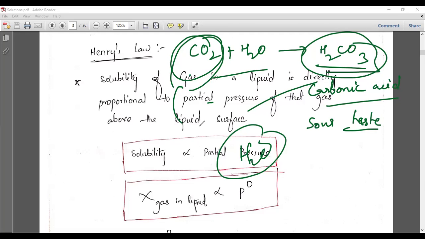So this Henry's law is very, very important. The solubility of a gas increases with the increase of pressure. The solubility is represented with a mole fraction, that is zeta. So I will tell you exactly what this zeta is. So let us understand the solubility one by one. So see here.